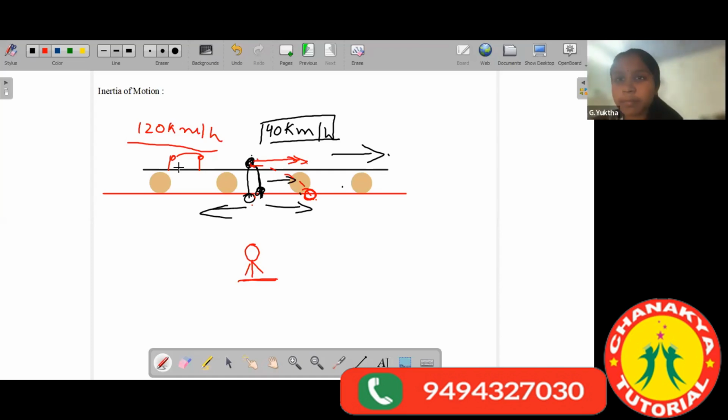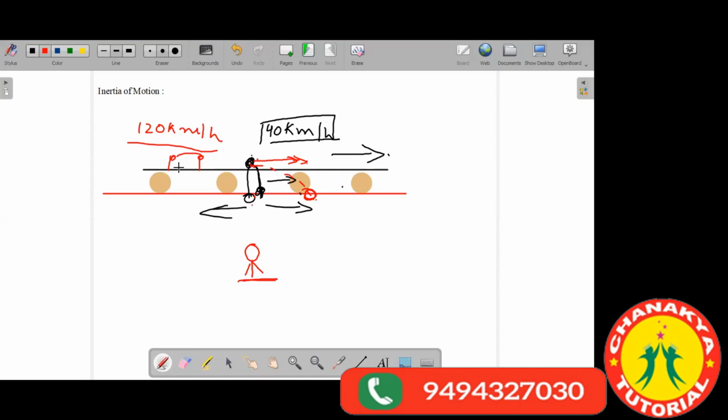Okay, sir. Then with its effort, whatever its speed is added on, gives it the desirable speed to jump from one seat to the other. So if you are throwing the ball, observe again, if you throw the ball in the upward direction in the train, the ball will move up.